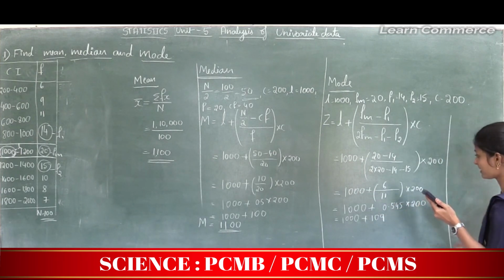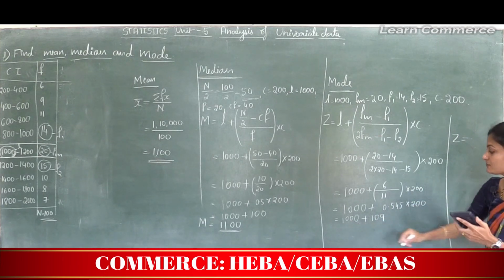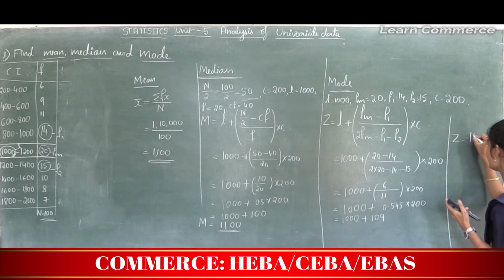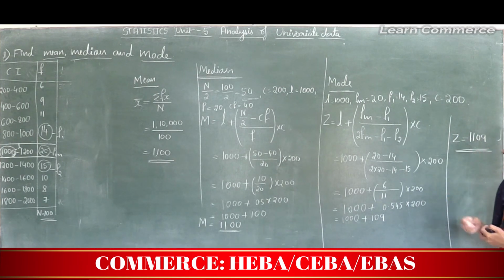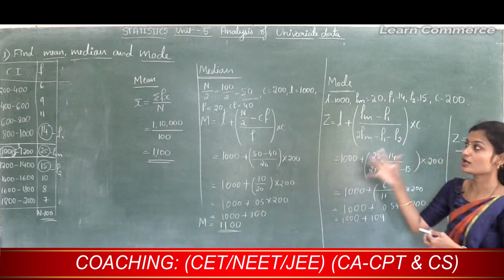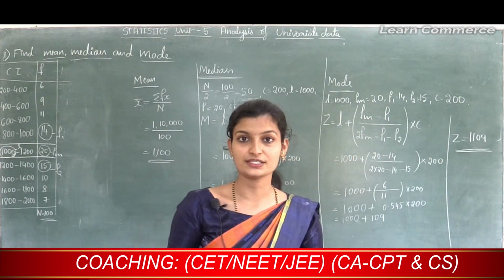So here Z is equal to 1000 plus 109, that is 1109. So here the mode value is 1109. Okay, this is all about calculation of mean, median and mode in case of continuous frequency distribution.